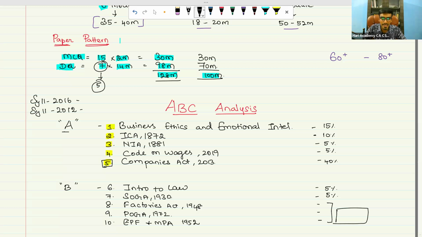These are all A category. If you study business ethics and then want to go directly to the Companies Act, you can go, and then come back and complete this A category part. Once you have completed Ethics and the Companies Act, you can easily score 55%.